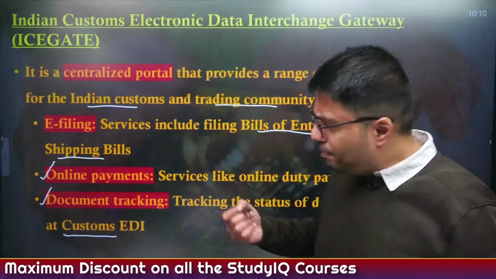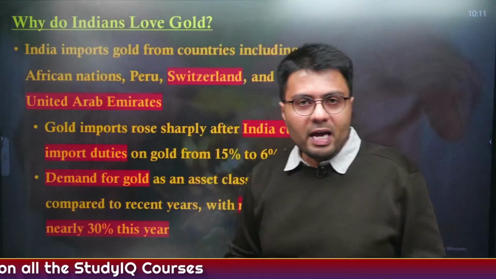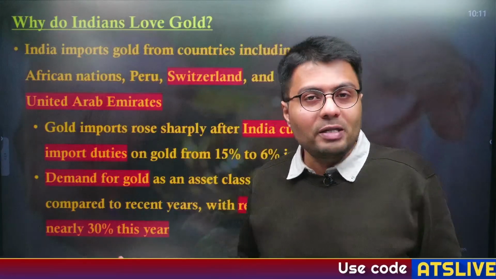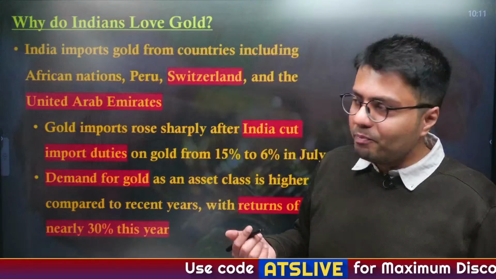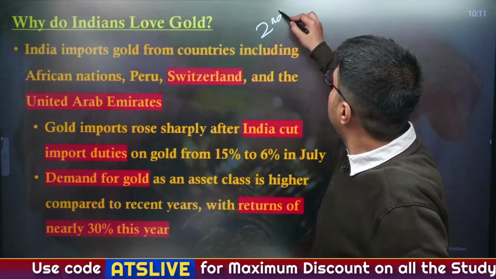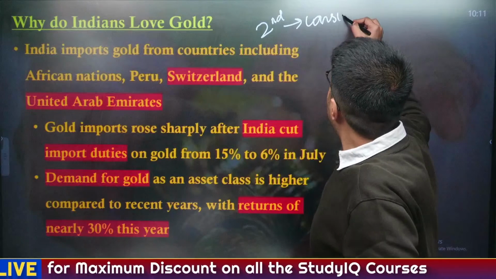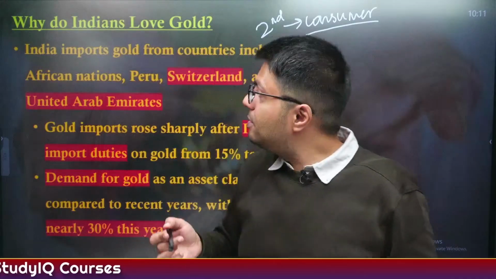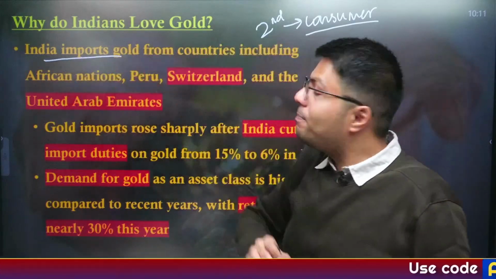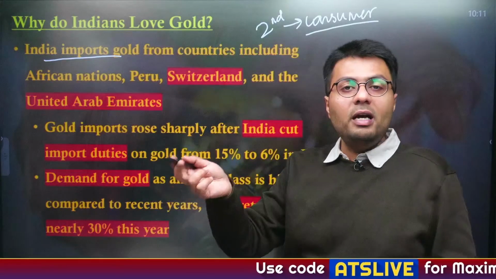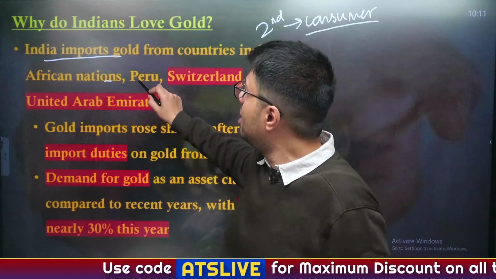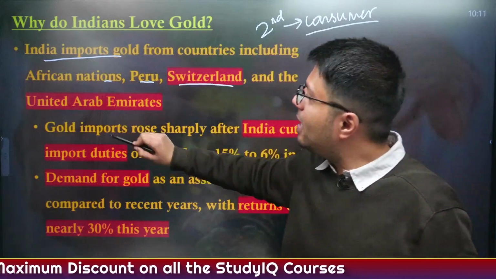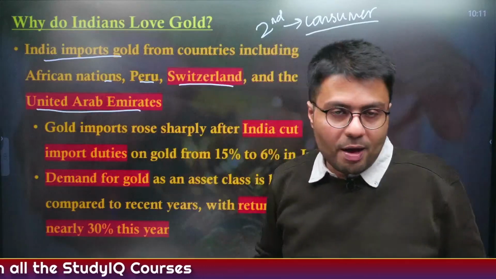Now, the bigger question of this article is why Indians in general are in love with gold. Why does India import gold so much every year? The answer is India is the world's second largest consumer of gold, and the demand for gold in India cannot be met from domestic sources, and as a result India is a net importer of gold. The countries from which India imports gold include many African nations, the South American nation of Peru, as well as the European nation of Switzerland and the Middle Eastern country of United Arab Emirates.